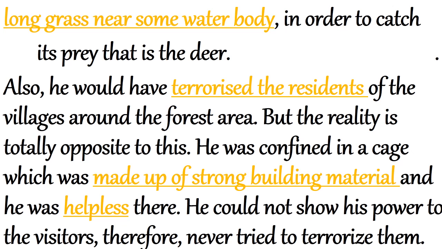Also, he would have terrorized the residents of the villages around the forest area. But the reality is totally opposite to this. He was confined in a cage which was made up of strong building material and he was helpless there. He couldn't show his power to the visitors, therefore never tried to terrorize them.